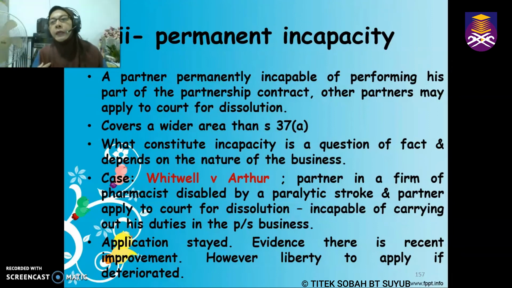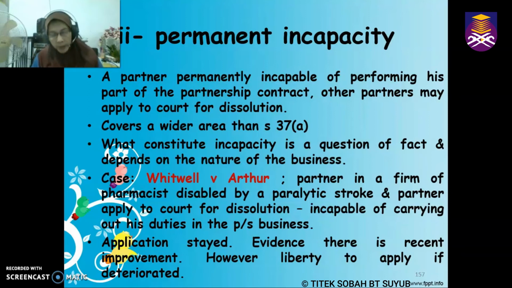So, like myself, if I lost my voice, if I become deaf and dumb, of course I cannot perform my task. So this can be considered as a permanent incapacity because the kind of business I'm involved in, the kind of job I'm involved in, requires me to have a voice to talk and speak to the students. However, if let's say I lost my leg, this will not be taken as permanent incapacity because my job does not require me to have a leg.